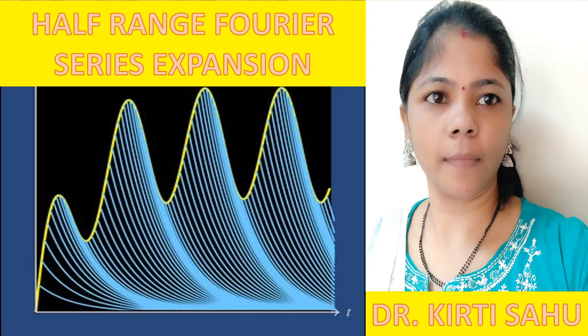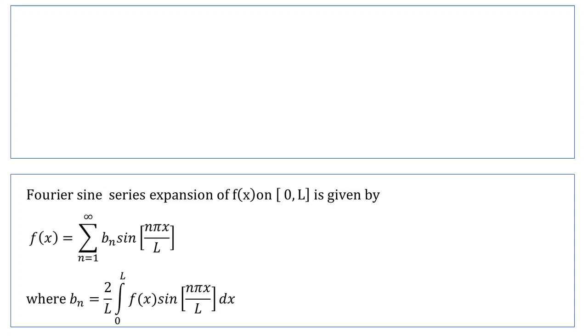So in such a case, we define a function defined in the interval 0 to L in such a way that it is extended to the interval minus L to 0, and the extended function so obtained is even if we want Fourier cosine series and odd if we wish to get the Fourier sine series. So let's try to understand this with the help of a couple of examples.